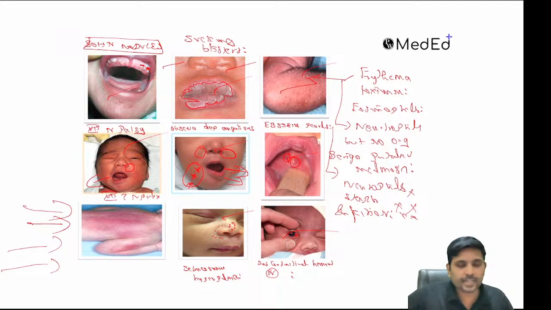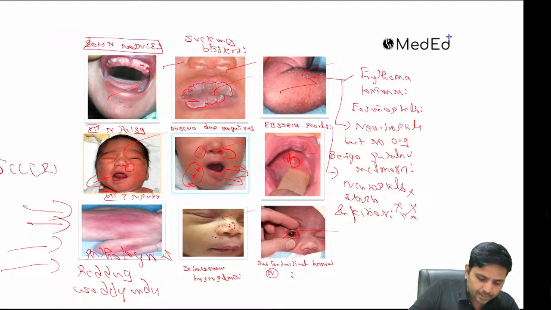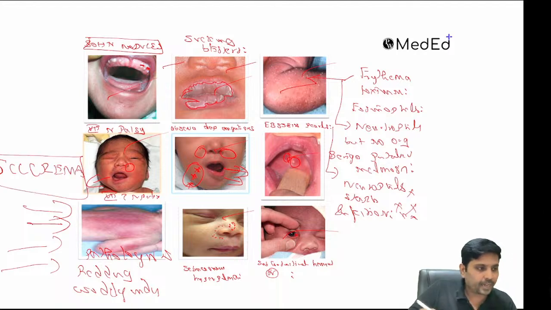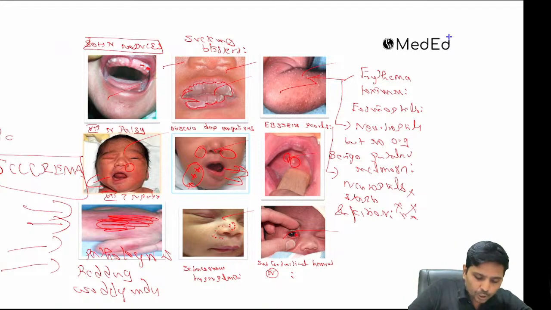Watch carefully. Except this one, this is not normal. Why is this not normal? This is pathological. There is reddening and woody induration of skin. This is called sclerema. I repeat, this is called sclerema. This red woody induration of the fat involving your chest and back is called sclerema, and this is pathological.